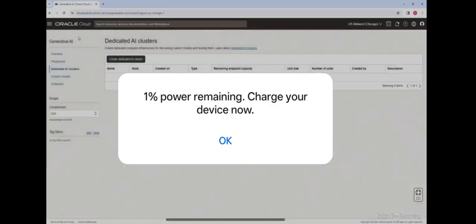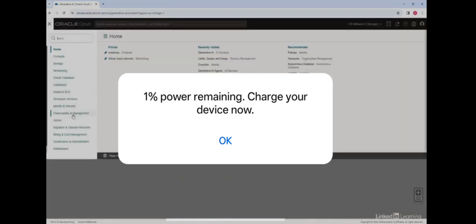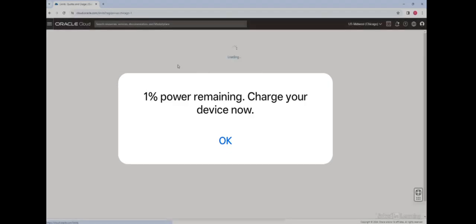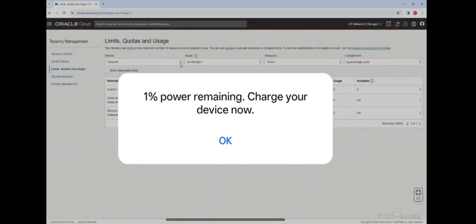Before we click create dedicated AI cluster, let's make sure that our account has the service limits enabled in order for us to create dedicated AI clusters. So to do that, click on governance and administration, and right here under tenancy management, you see limits, quotas and usage. So click on limits, quota and usage. I'm logged on to the Chicago region. Depending on which region you are in, these limits can change. So let's bring up generative AI here.